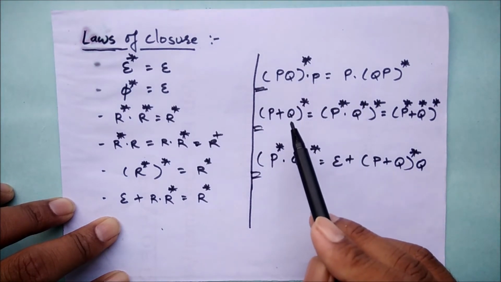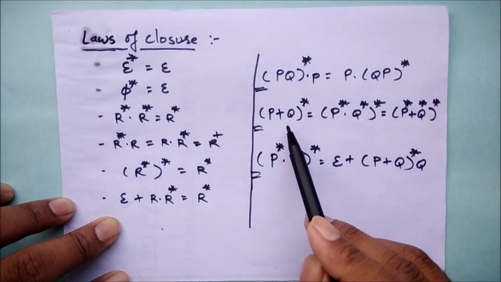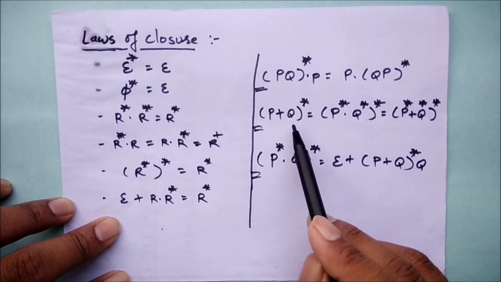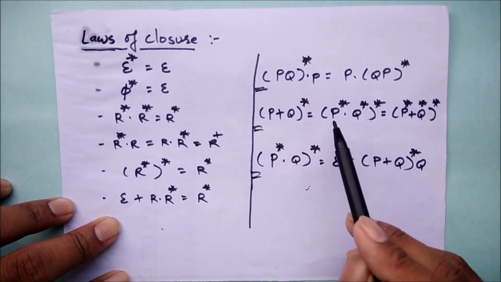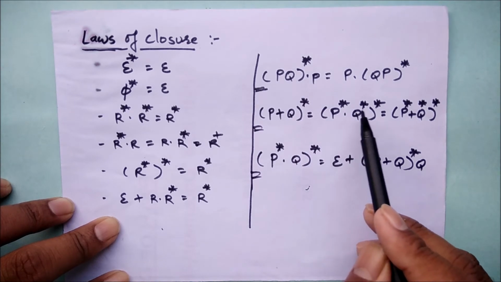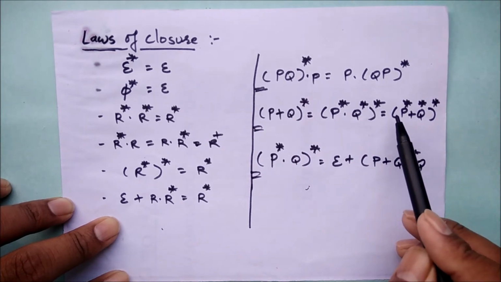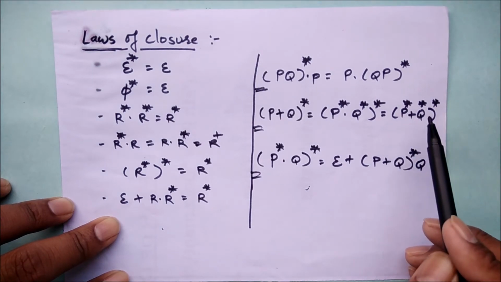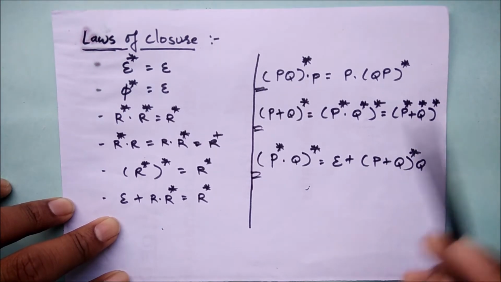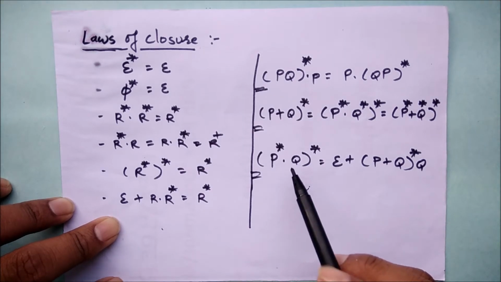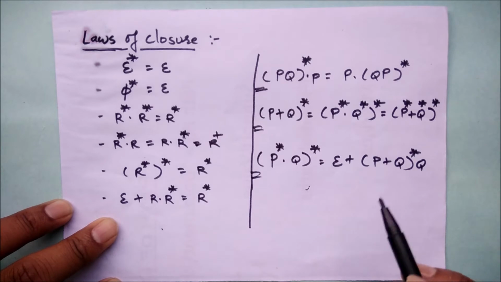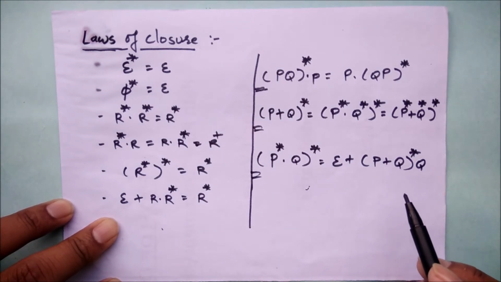The second law has three regular expressions, and all three are equal: (P plus Q)closure is equal to (P closure dot Q closure)closure, which is equal to (P closure plus Q closure)closure. And the last one is P star dot (Q P star)star, which is equal to epsilon plus (P plus Q)star dot Q.